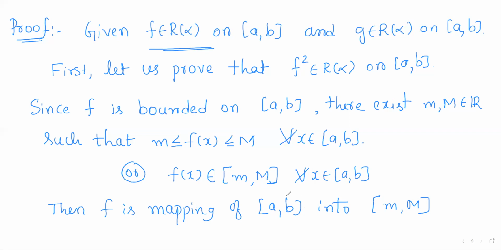So we can regard this as the domain and this as the codomain. That is, symbolically we can regard f as a mapping of [a, b] into [m, M]. So the closed interval [a, b] is the domain of f and the closed interval [m, M] is the codomain of f, right?